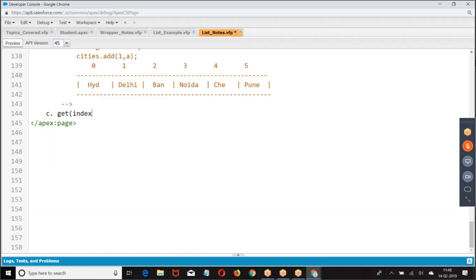Get of index. This will return the element at the given index. This will return the element at the given index.